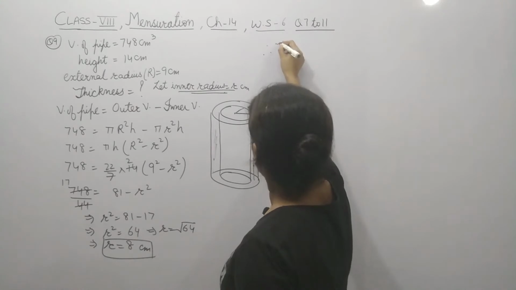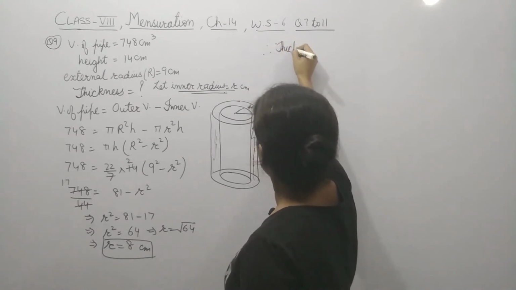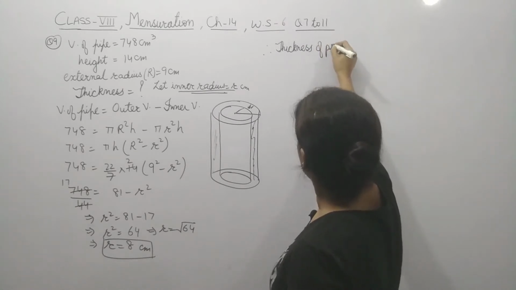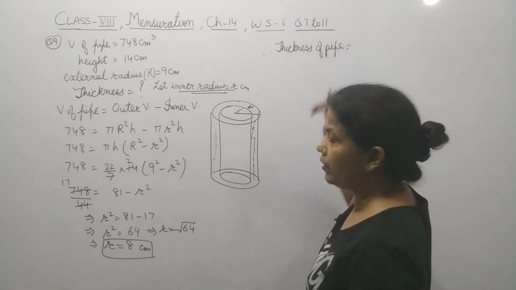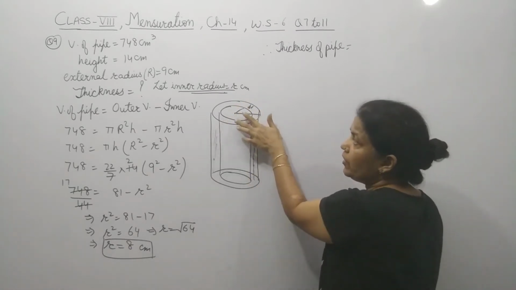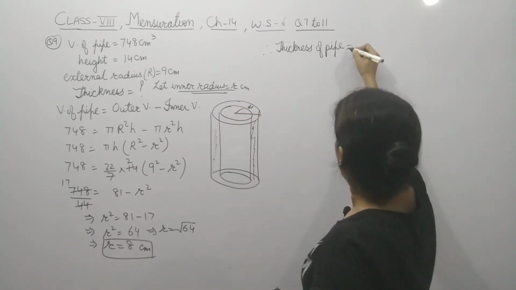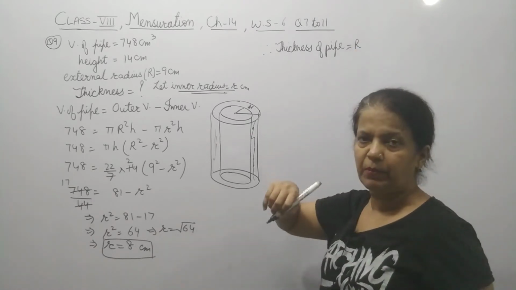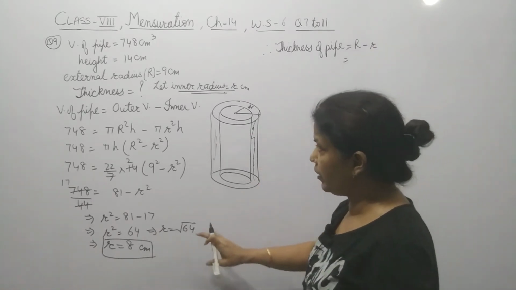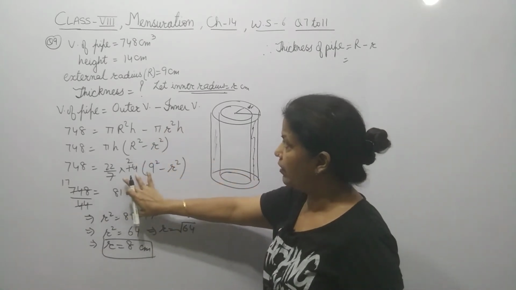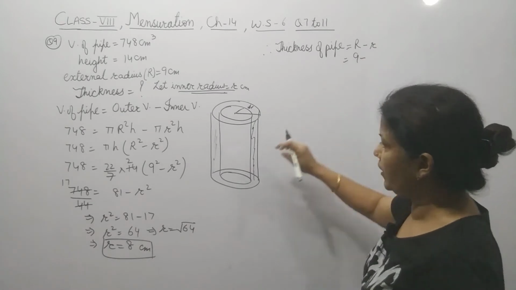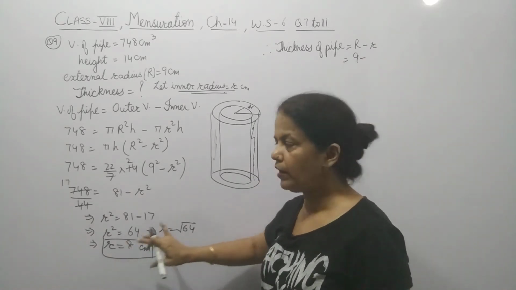Therefore, thickness of pipe equals, as I have told, outer radius minus inner radius. So outer radius we have taken with capital R, minus inner radius. So outer radius we have here as 9. So 9 minus inner radius we have got as 8.